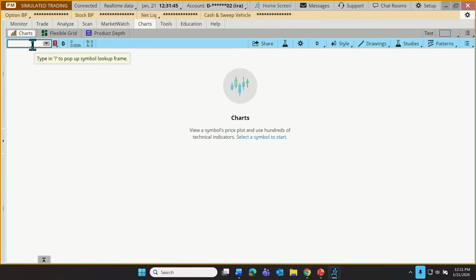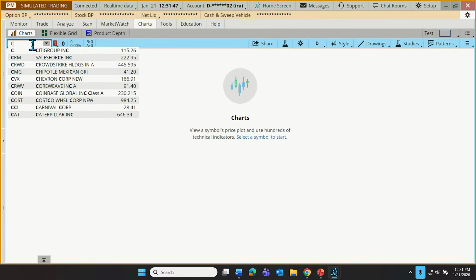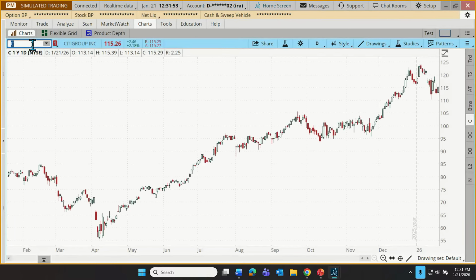All right? So again, we can type in our symbol directly, or we can do a keyword search using the drop-down menu there. Let's just type in Citigroup again. And by default, this is going to bring up a nice, clean candlestick chart. But let me show you some of these other features. Let's do a little deeper dive into the charting functionality of Thinkorswim. I don't know if I could assign it as the most popular feature on Thinkorswim, but it's got to be up there toward the top.